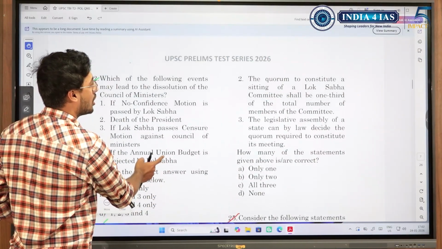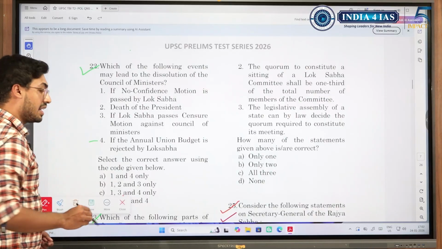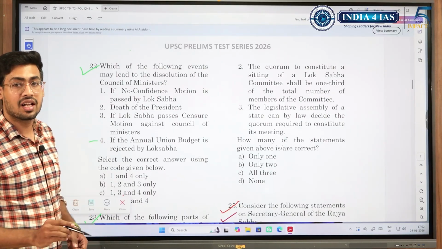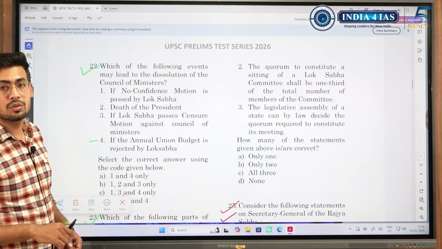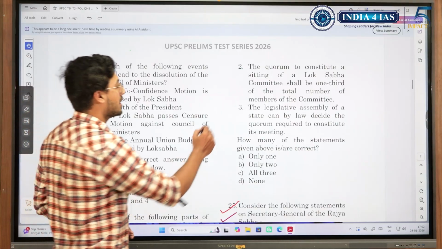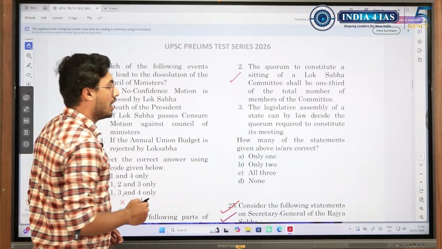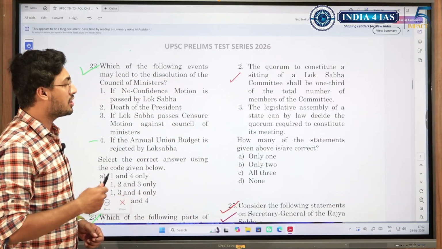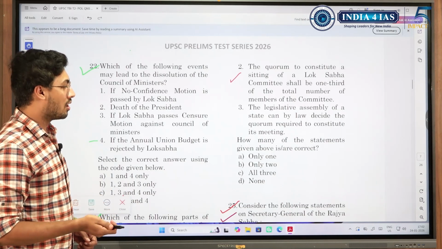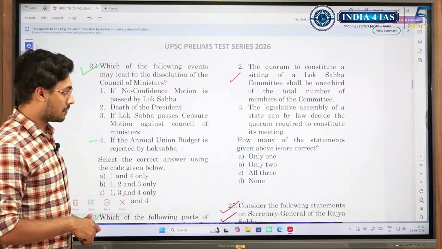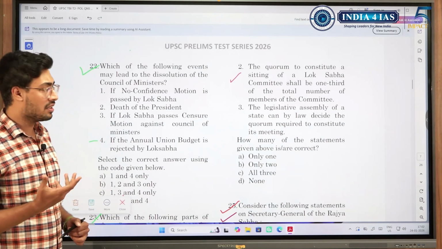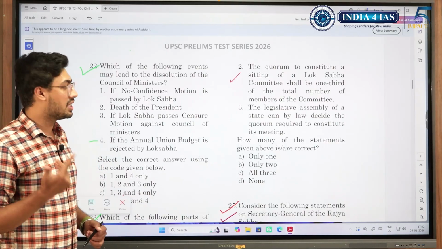Another couple of facts which I wanted you to know is that there is a quorum for the parliamentary committees as well. Now this fact is not present in the routine books, so please make a note of this. And look at this statement: the Legislative Assembly of a state can by law decide the quorum required to constitute its meeting. So if we do not know this fact, then how do we think?